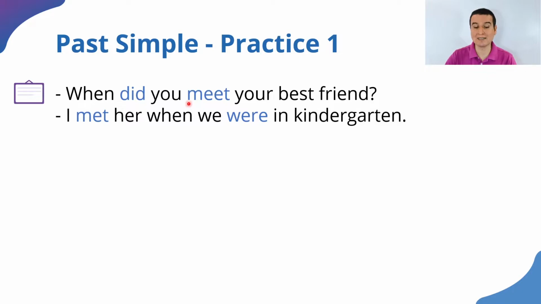When did you meet your best friend? The answer, I met her. I use the verb in the past form because it is the first verb that we are using there, and it's in the affirmative. In the affirmative, we always have the verb in the past form because there is no auxiliary before that. Saves me the work of using the verb in another form. So I met her. We use the verb in its past form. I met her when we were in kindergarten.